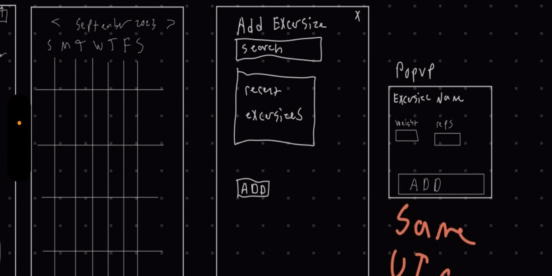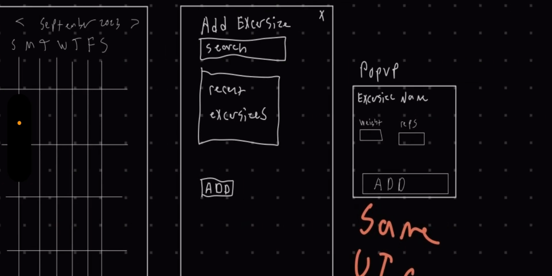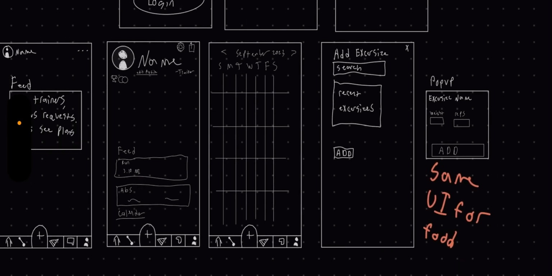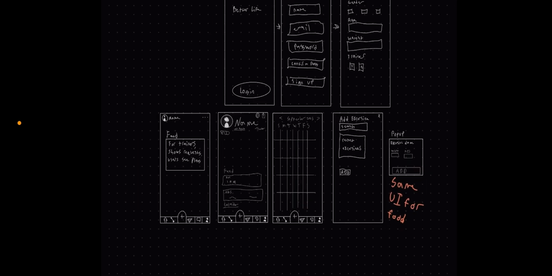It'll be up to the user to input exercises. You can see there's a search bar, and then the results. So let's say I want to look up incline dumbbell bench, incline dumbbell probably pops up. There's only so many things. After that, it'll pop up into a smaller thing that asks you the weight and the reps, and that'll be added to the day's tally of what you did in that workout. That will eventually be inputted into that calendar, and we'll have some sort of automation to produce something out to the feed.